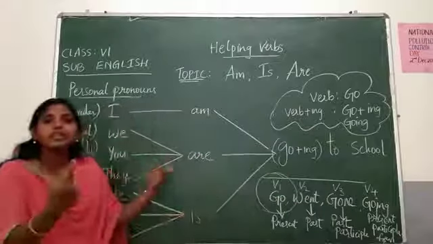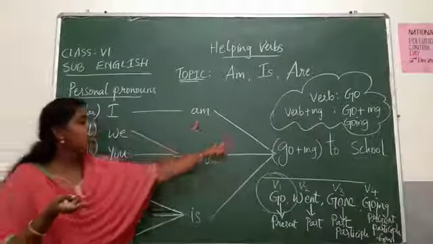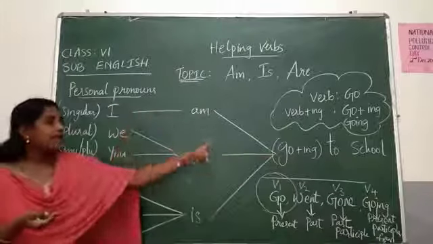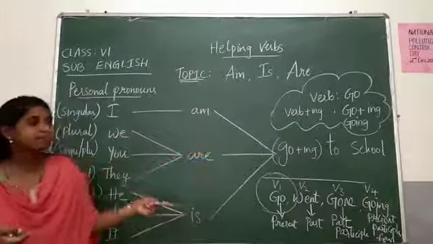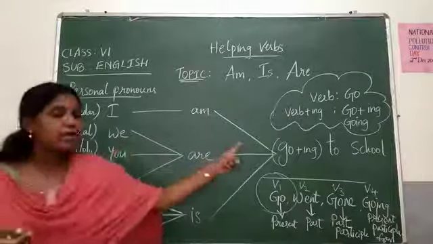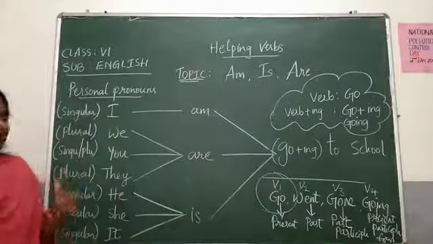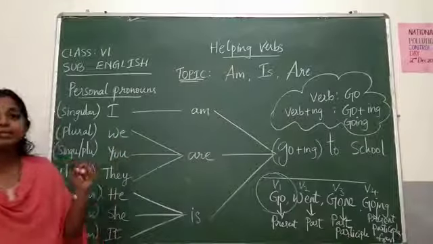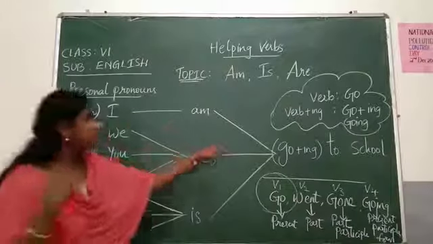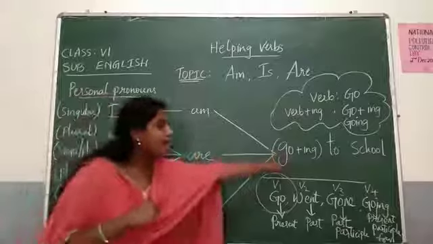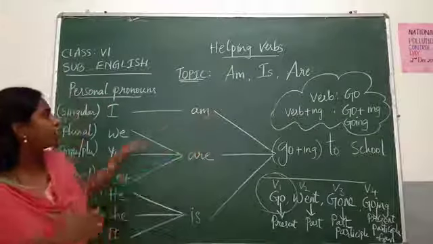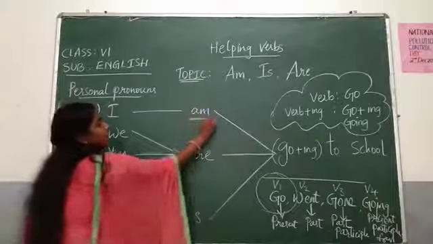Ante nenu school ki veltunnanu. I am going to school. Otherwise, I am eating Maggie. I am eating Maggie. Ante nenu ippudu Maggie tintunnanu. So, that means what is this? Now the thing is going on. That means this sentence is in present form and ing means continuous. Present form and continuous form using the helping verb am.